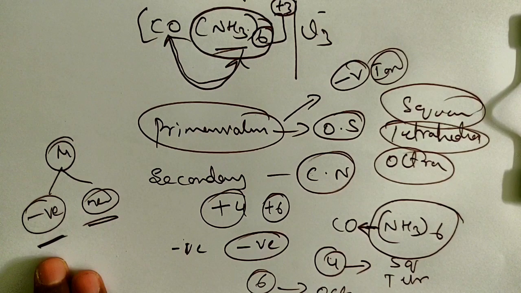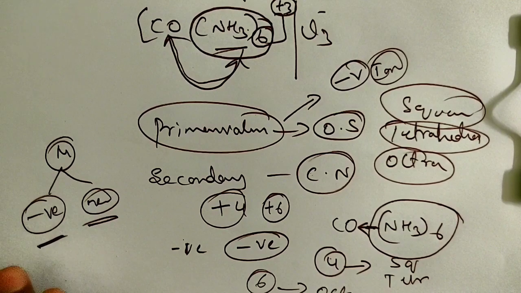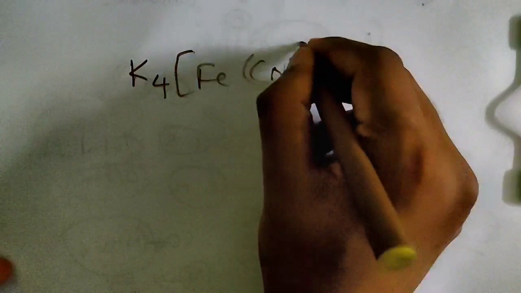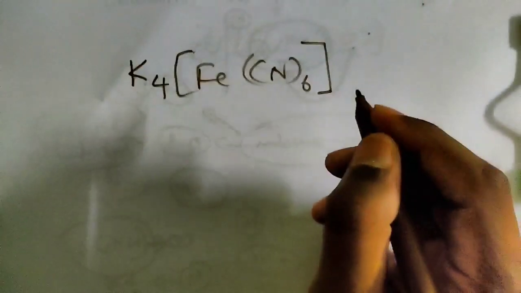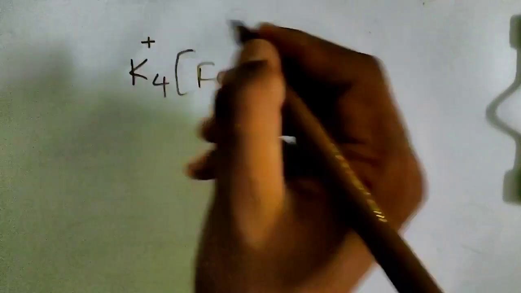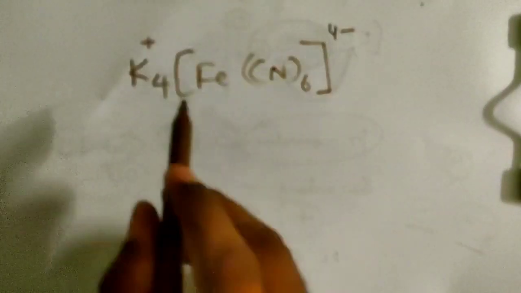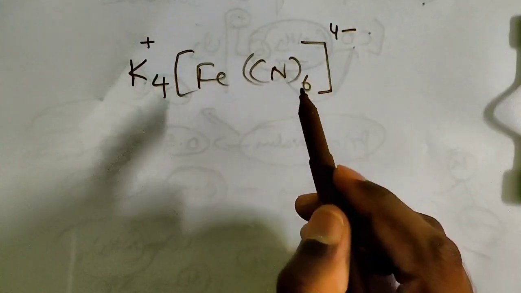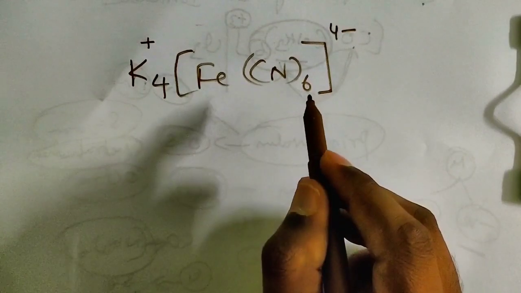I will write one example and explain the terms we use in coordination compounds. Let me take an example of a coordination compound, K4[Fe(CN)6]. Okay, children. Here the potassium has a plus charge and the complex will be 4 minus. 4 moles of potassium are there; when it is ionized, it produces 4 K plus and the complex with 4 minus. Clear, children?